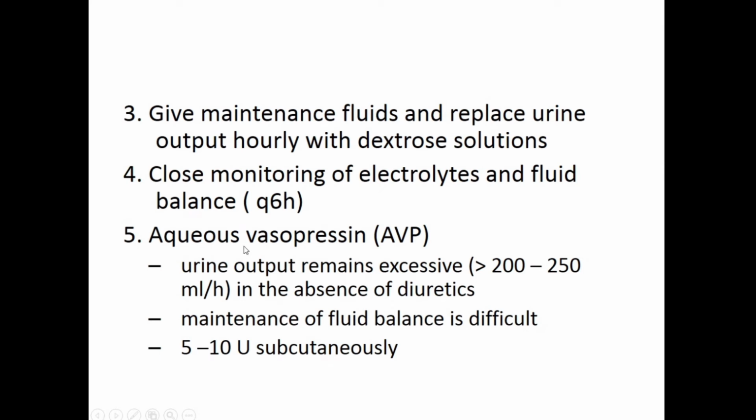But in case of diabetes insipidus, when there is an excessive urine output, that is, urine output is more than 200 to 250 ml per hour, then you can use this vasopressin. We give it subcutaneously. We give a dose of 5 units or 10 units subcutaneously, usually once a day or up to 2 times a day. So always remember, even after correcting fluid balance, if the patient's sodium is still high, this is the last resort, that is, you can give vasopressin. And this is readily available. Okay, all right.